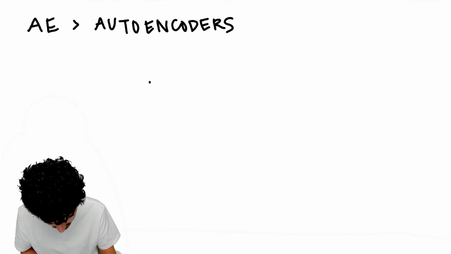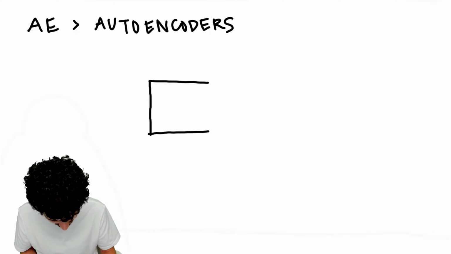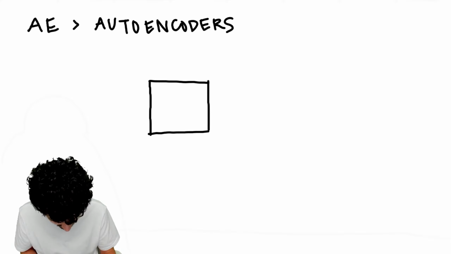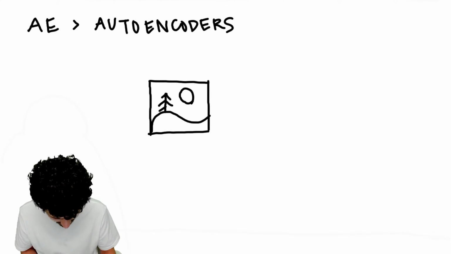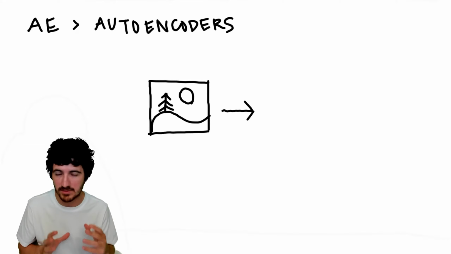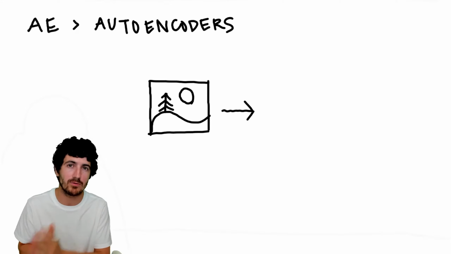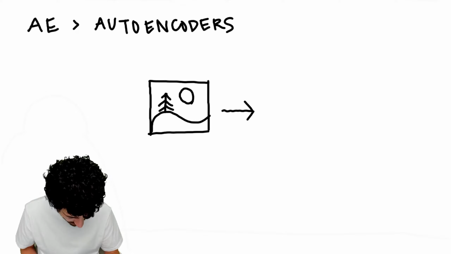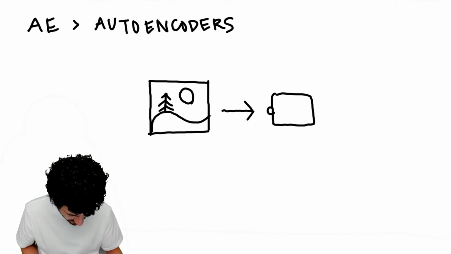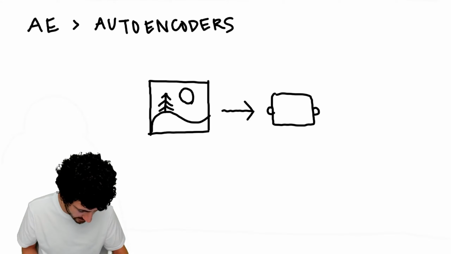What an autoencoder will try to do is get an image. So let's say we have an image of a landscape, the sun, and a tree. Even if it sounds a bit weird, what we want the autoencoder to do is go into a neural network, an algorithm that takes some parameters and outputs something at the other end.